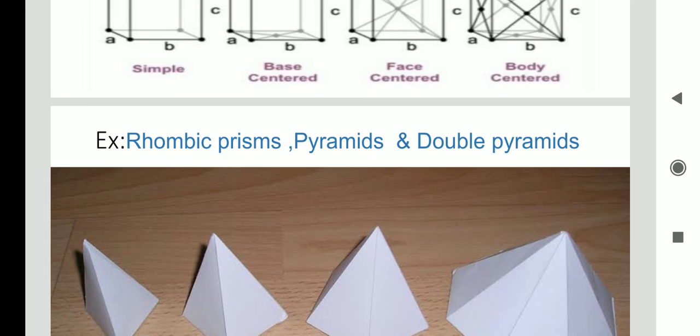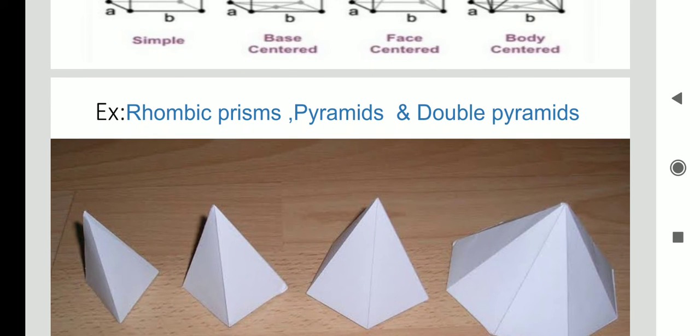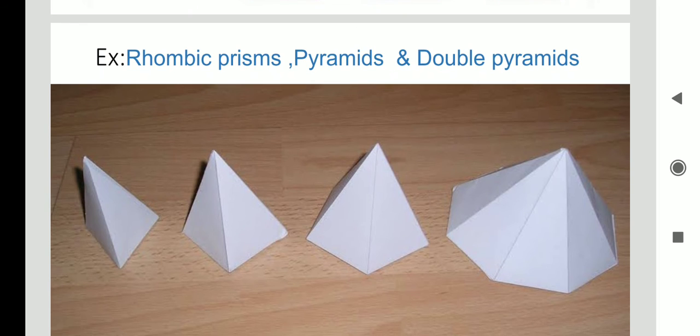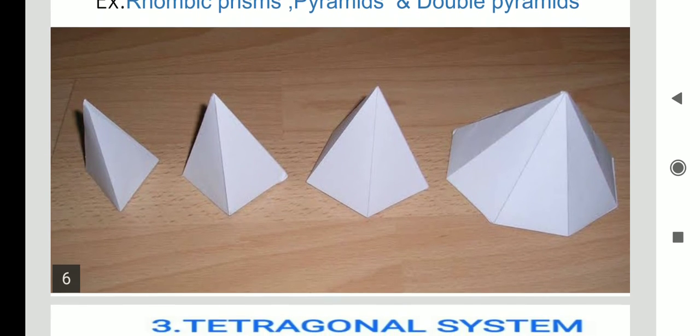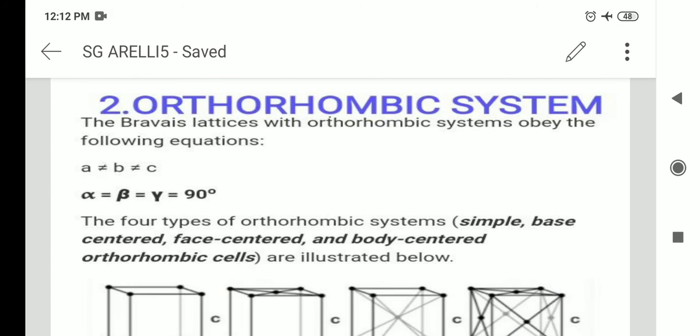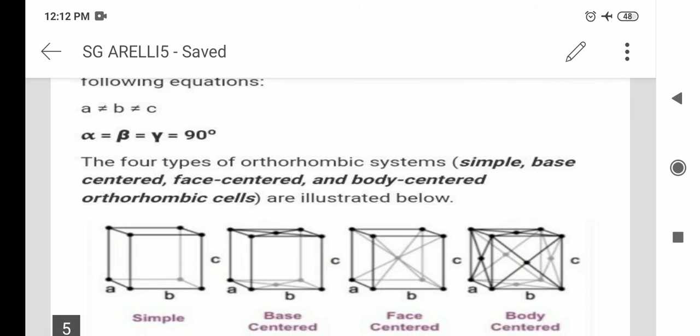So what are the examples? The examples are rhombic prisms, pyramids, and double pyramids. See the figure: rhombic prisms, pyramids, and double pyramids are the examples of the above orthorhombic structure. Let's move to the third one.